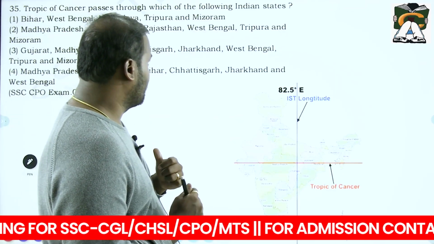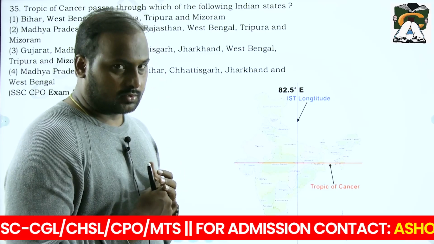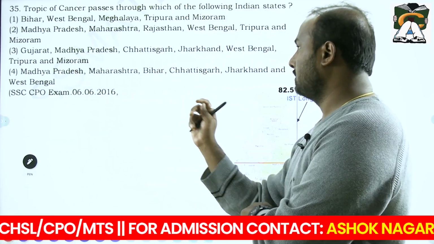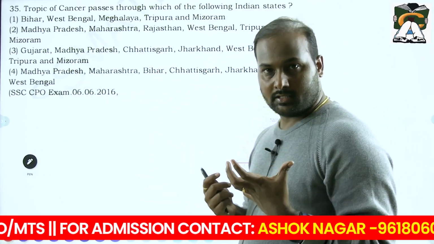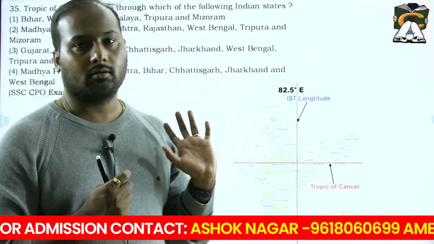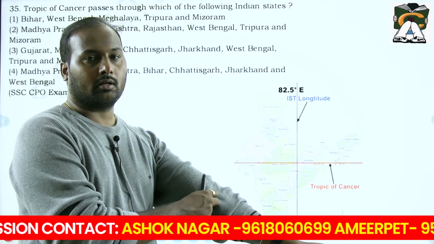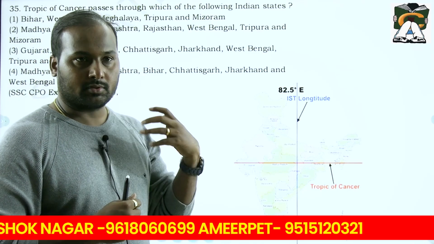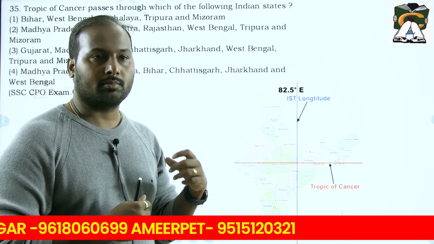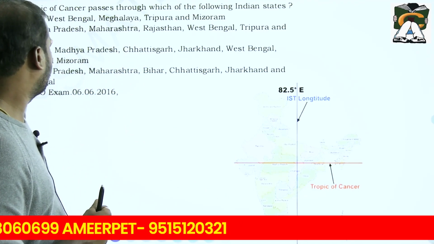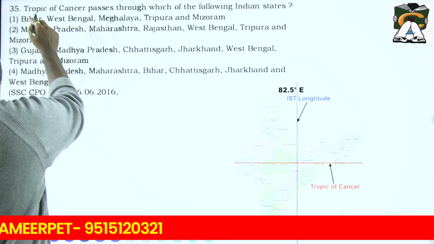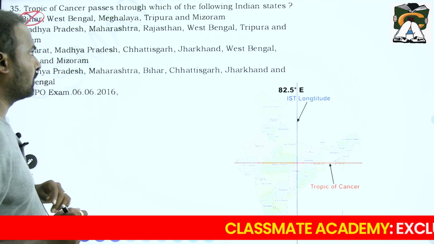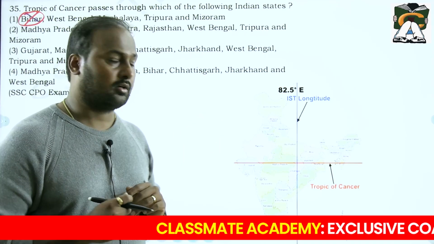Tropic of Cancer passes through which of the following Indian states? In this case you have to observe all the options. Those who have some idea can check the options and eliminate them very fast, because in this type of question, selecting the option is not a good idea; eliminating the options is a good idea. For example, see the first option, Bihar. The moment you see Bihar, the Tropic of Cancer will never pass through it, so you eliminate that option.